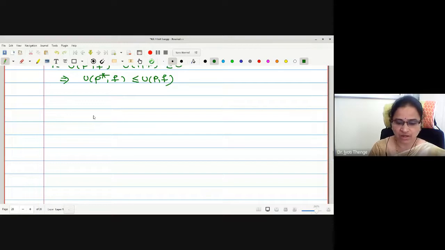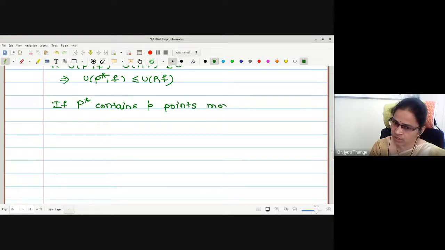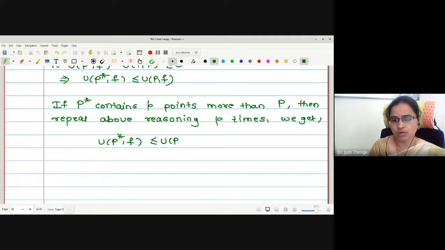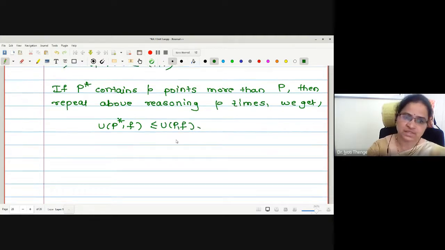Again, what happens if it contains P number of points? We have to repeat, right? If P star contains P points more than P, then repeat the above reasoning P times, and what do we get? We get the same result: mu P star F is less than or equal to mu P F. Yes, hence it is the proof of the given theorem.